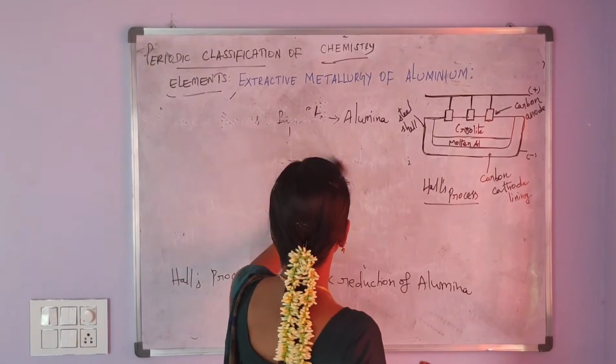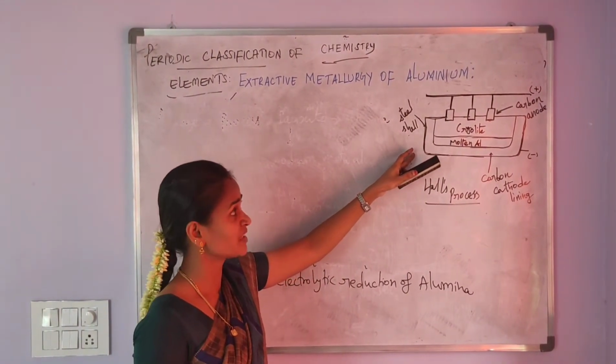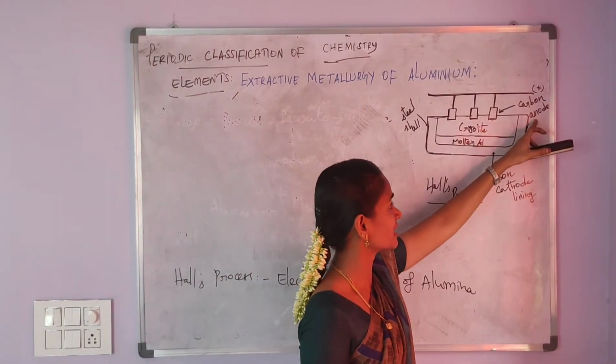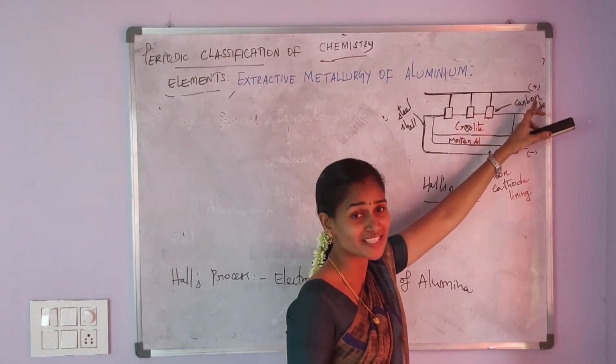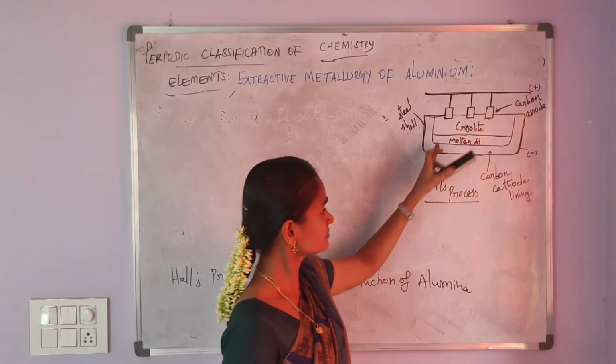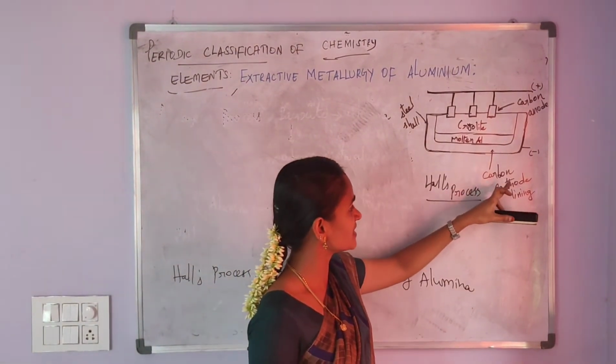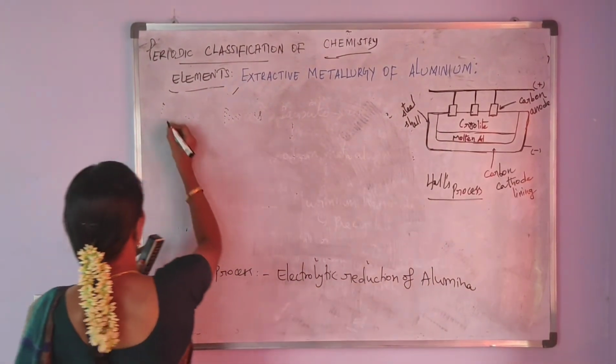The electrolytic process takes place in an electrolytic cell. The electrolytic cell contains the anode, which is positively charged, and the cathode, which is negatively charged.